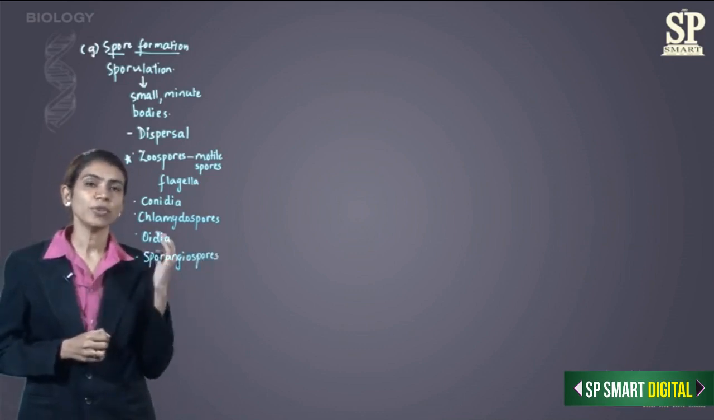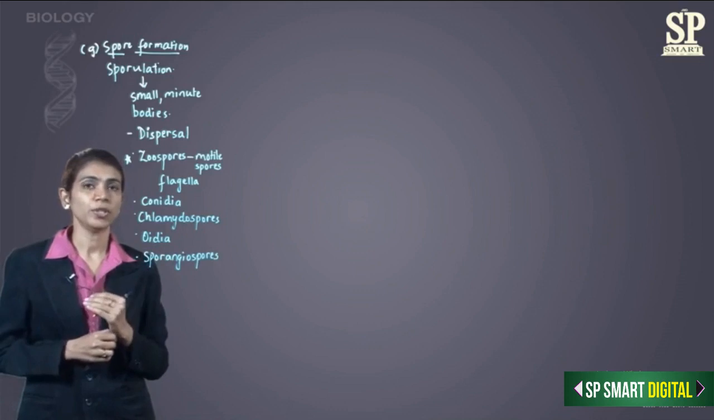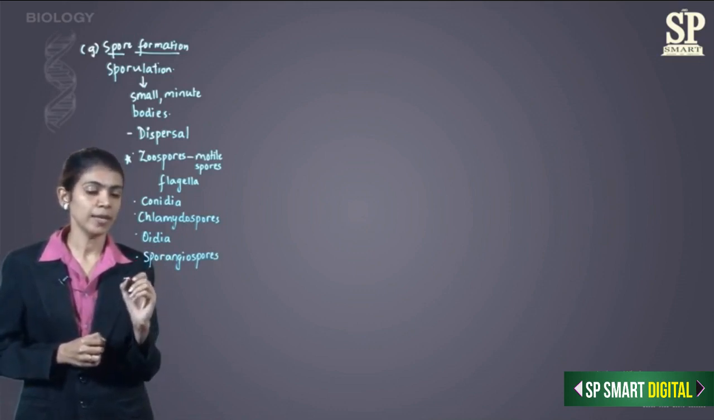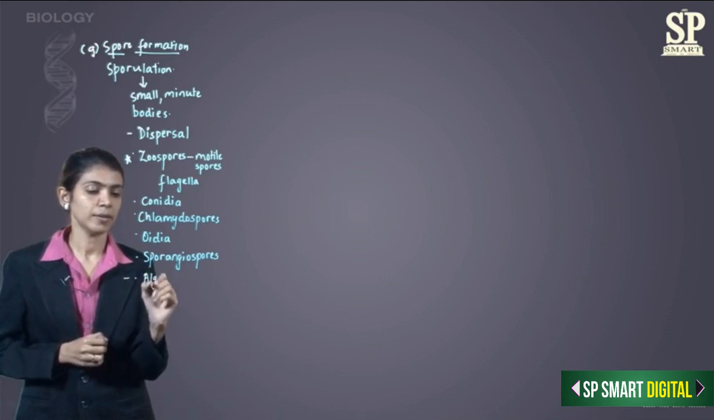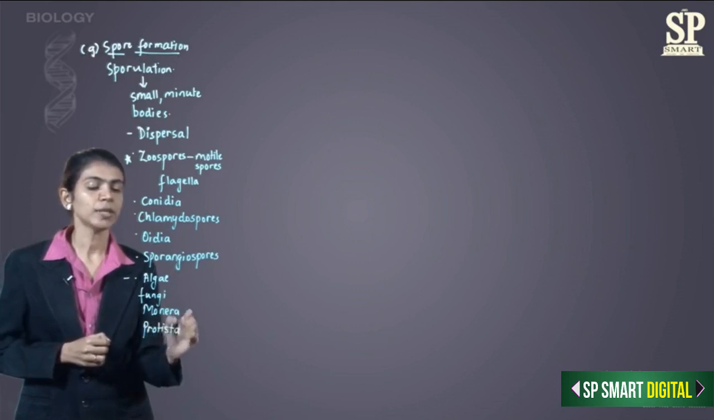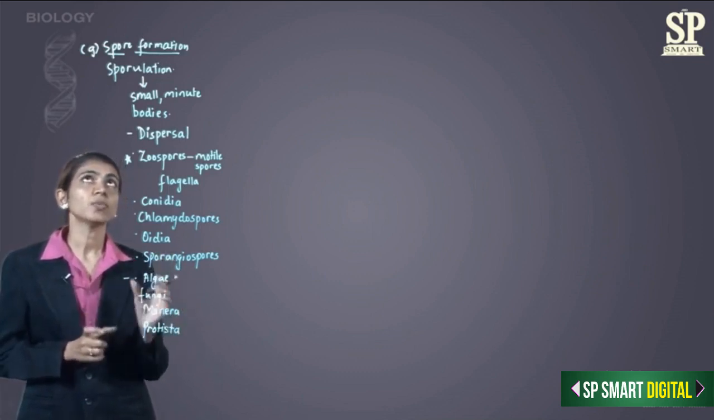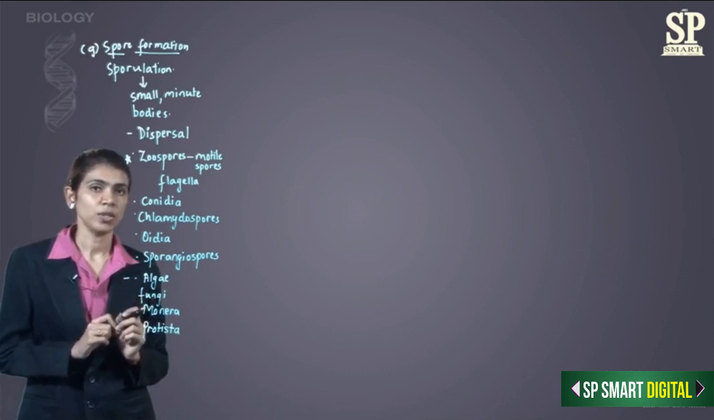So now which types of organisms undergo spore formation? Basically, simple organisms like algae, fungi, monera, and protista. These are the 4 types of organisms which undergo spore formation. So this was 7 types of asexual reproduction.